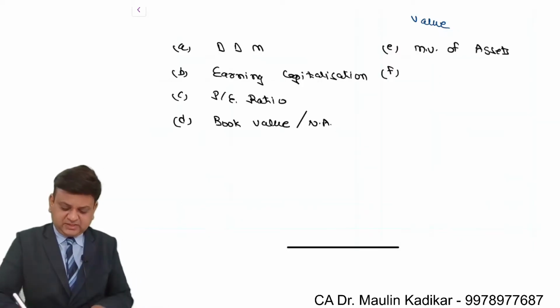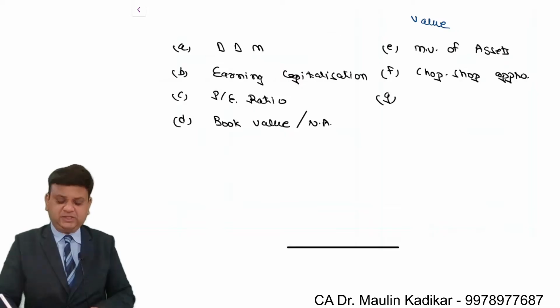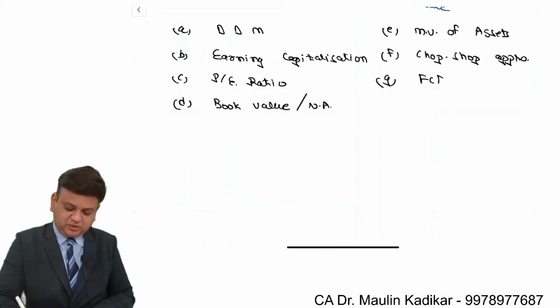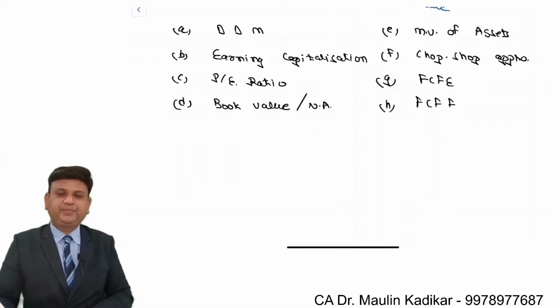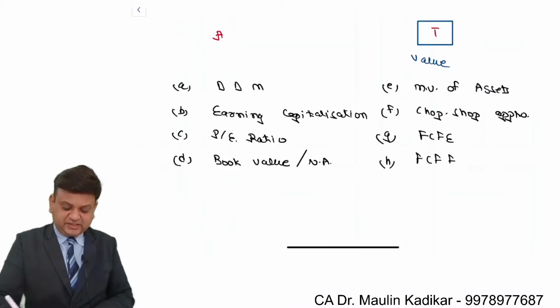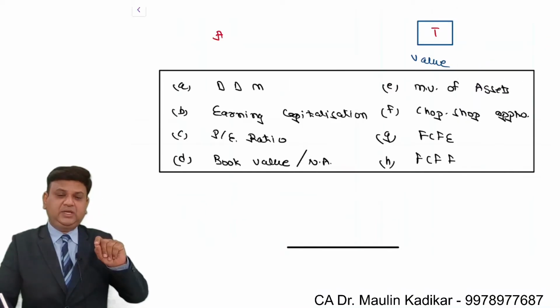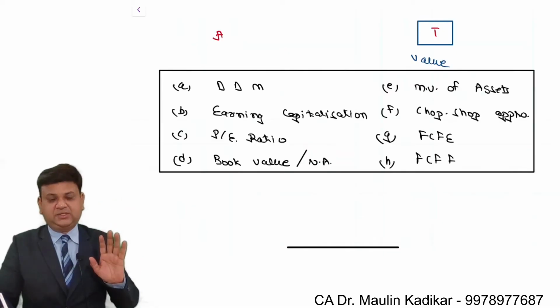Then we are going to learn the chop shop method, the chop shop approach for valuation. Then we are going to understand valuation based on the free cash flow for equity model. Then the free cash flow for the firm model. Like that, there will be different valuations which are possible. For determining the value of the target company, we have so many methods.